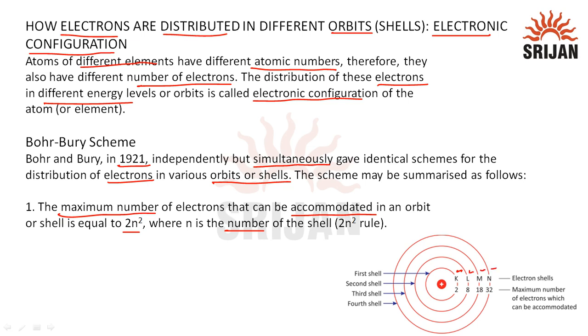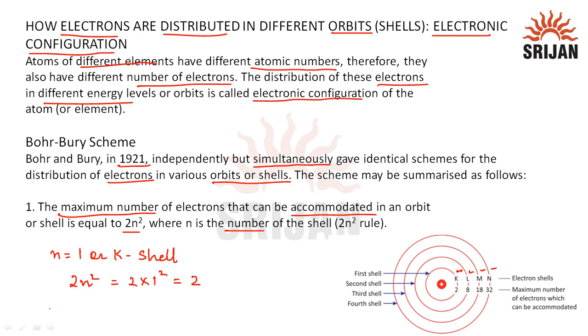In the first shell, that is K, n is equal to 1. The maximum number of electrons is calculated by 2n square, so here it will be 2 into 1 square, that is 2. So in the K shell, the maximum number of electrons that can be accommodated is 2.